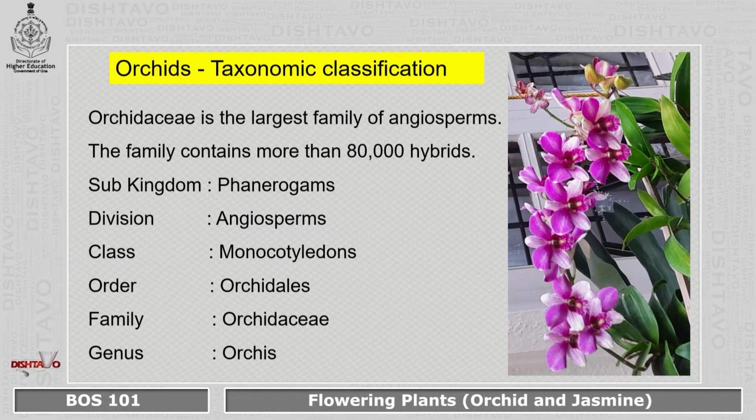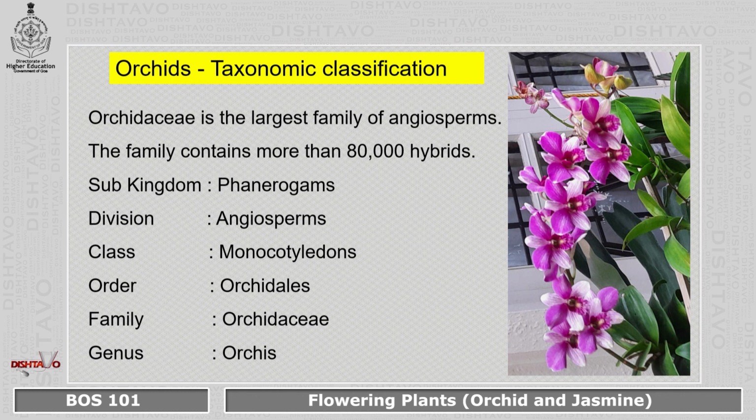Orchids are the most fascinating flowers on this earth, and they belong to the family Orchidaceae. Orchidaceae is the largest family of angiosperms. The family contains more than 80,000 hybrids. So many species, so many hybrids. They belong to the subkingdom Phanerogams, division Angiosperms, class Monocotyledons, order Orchidales, family Orchidaceae, and genus Orchis.